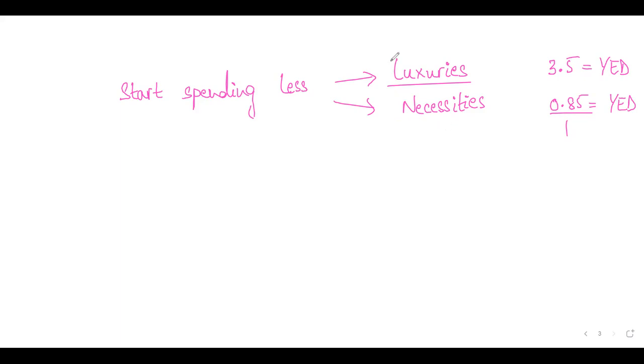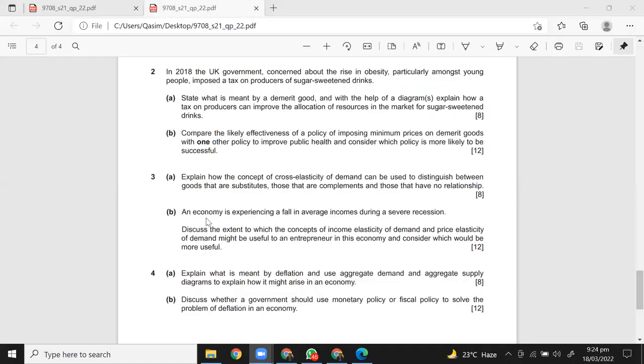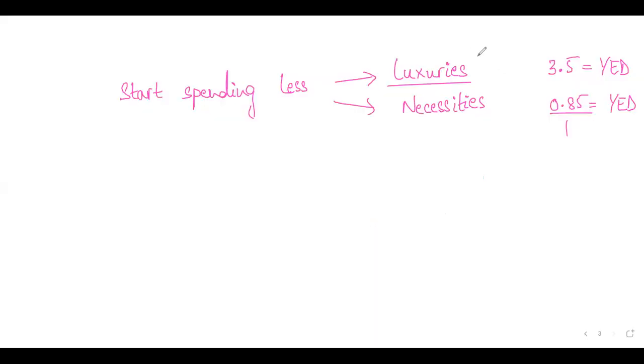So the biggest hit would be on the luxury items, and you need to explain this in the question, right? If you're still having trouble understanding how this is related, read the question again. Discuss the extent to which concepts of income elasticity of demand and price elastic demand might be useful to an entrepreneur in this economy. Which economy? Which is facing recession, and consider which would be more useful. So through this calculation, entrepreneurs would get to find out that if they're producing luxury items, they are in big time trouble.